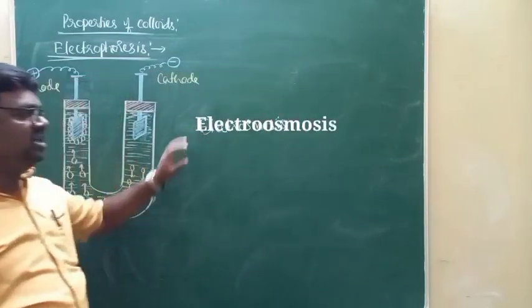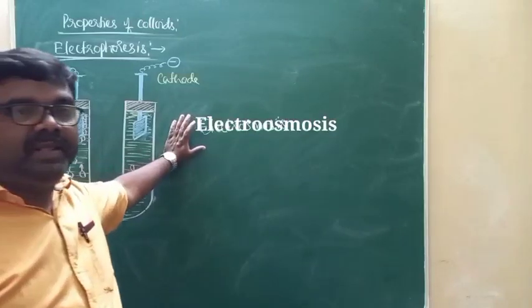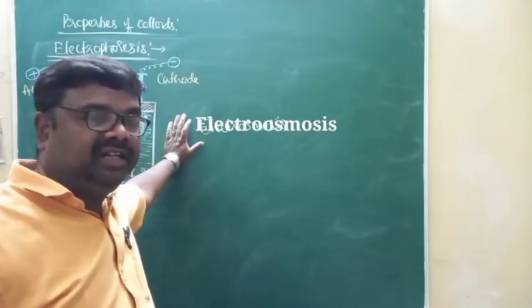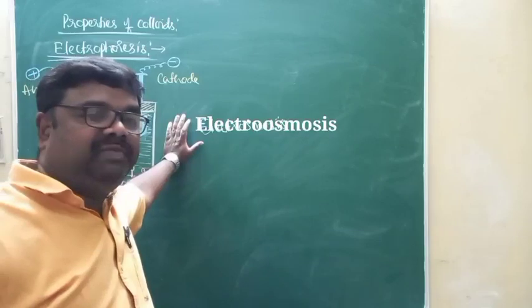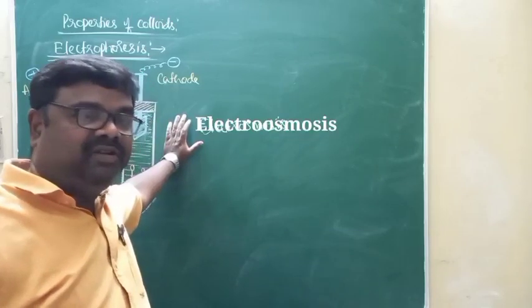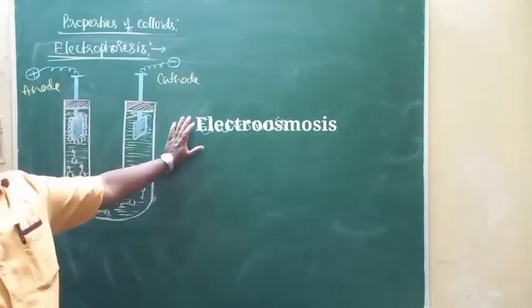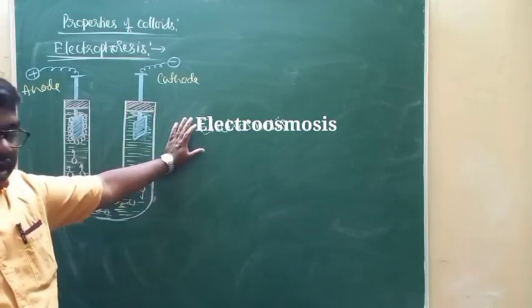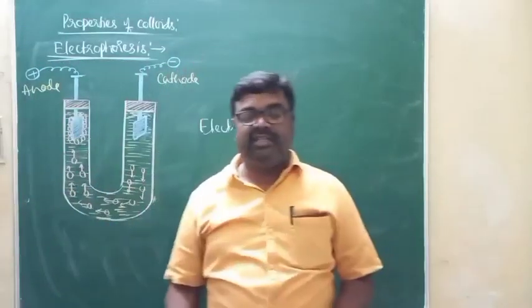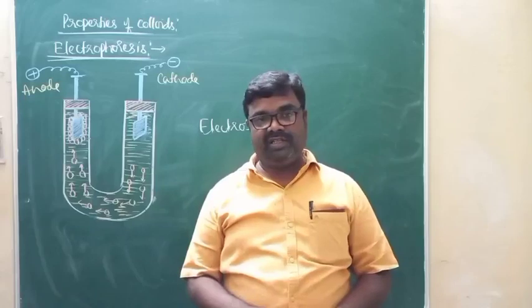Electroosmosis is the movement of dispersion medium in presence of an electric field. Even the dispersion medium is characterized by equal and opposite charges, because of that, in presence of an electric field, even the molecules of the dispersion medium will be moving. That phenomenon is called electroosmosis.